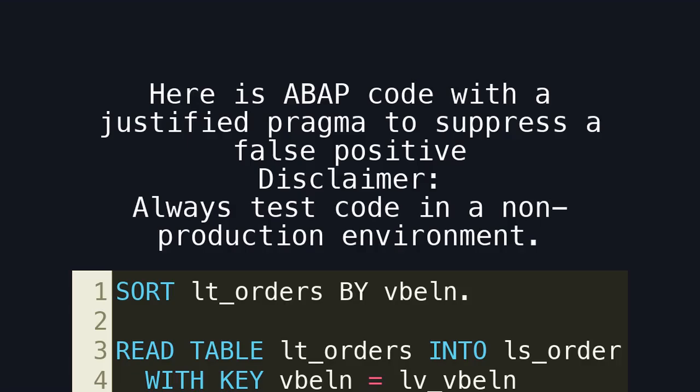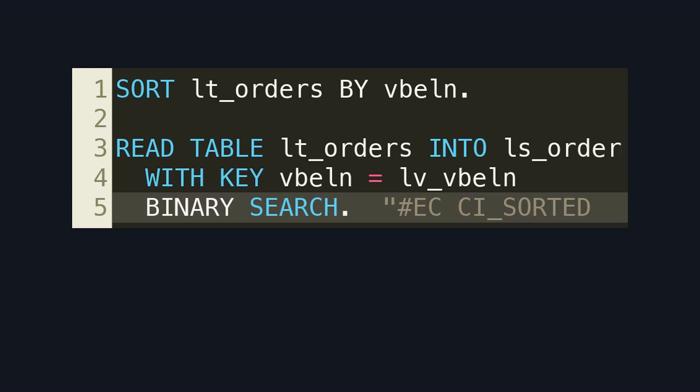Here is ABAP code with a justified pragma to suppress a false positive. Disclaimer: always test code in a non-production environment. This pragma explicitly documents that the table is sorted before the binary search. It tells ATC that the developer has intentionally ensured correctness.